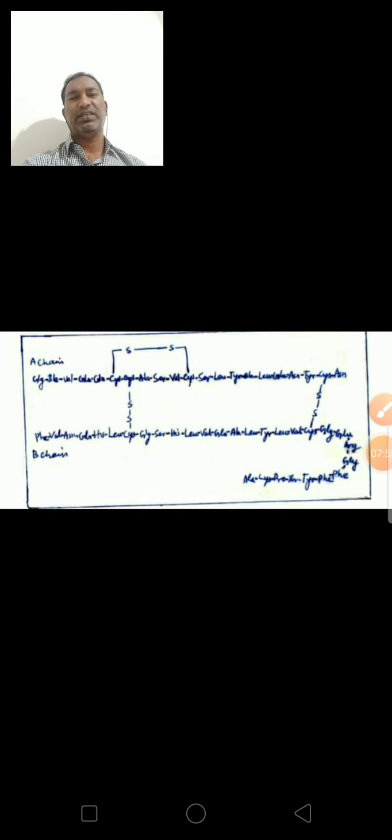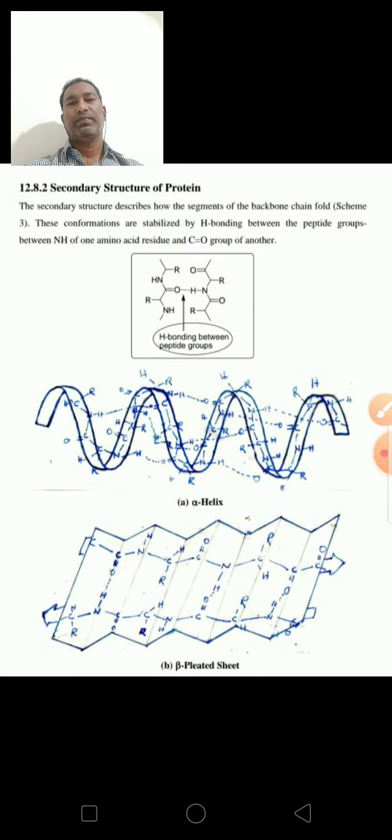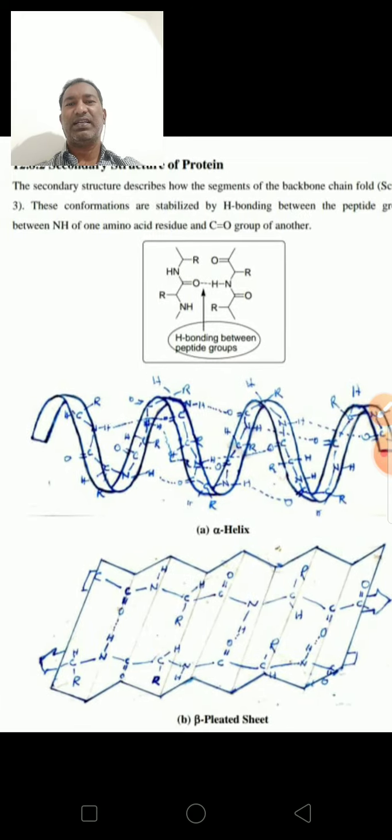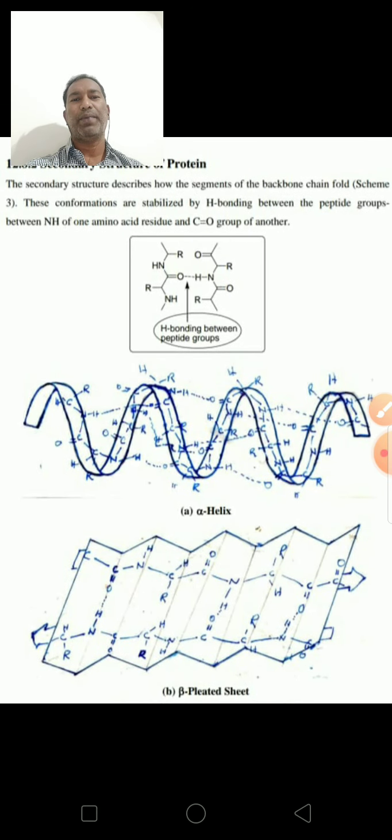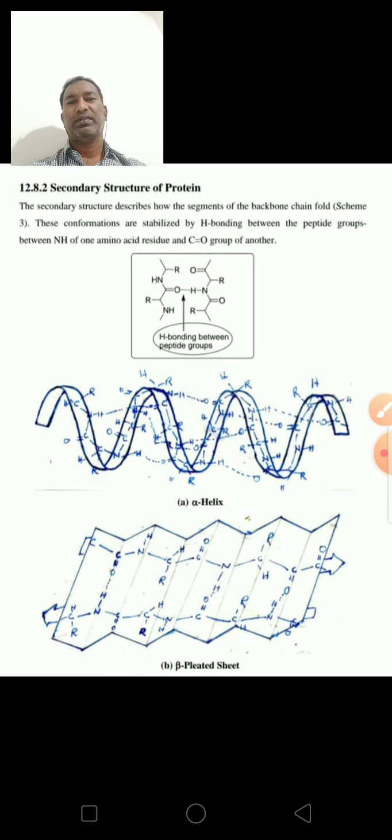So this is the insulin amino acid sequence. See here next, secondary structure of protein. The secondary structure describes how two segments of backbone chain fold. The conformations are stabilized by hydrogen bonding between the peptide groups.